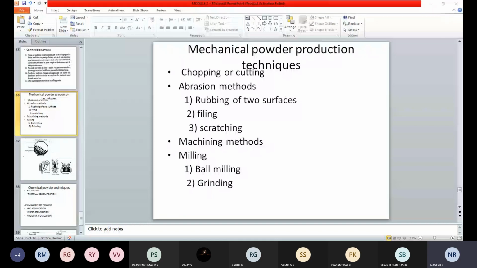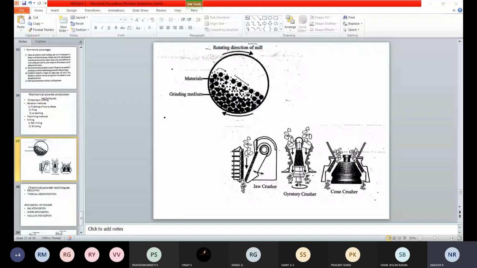It starts to convert into powder form when the rotation is carried out, due to the presence of the grinding medium as well as the particles, or chips, or flakes inside that ball. When it undergoes rotation, those materials that were in other sizes will be made into smaller sizes, or may even be converted into powder form. So it is one of the techniques used in milling for the production of powder.